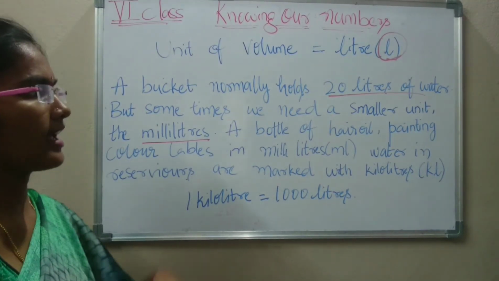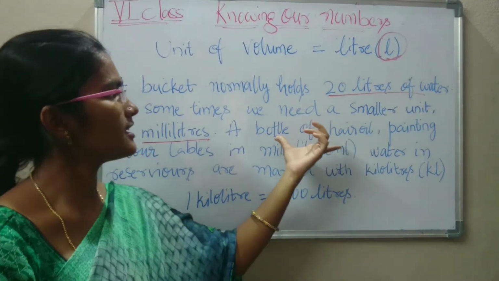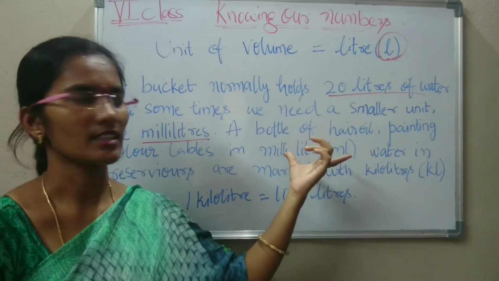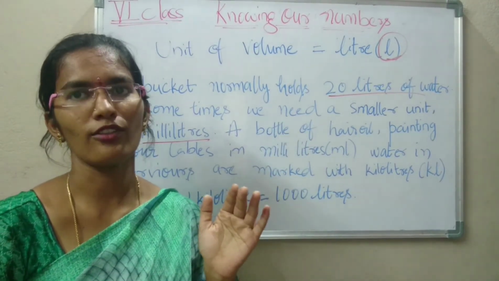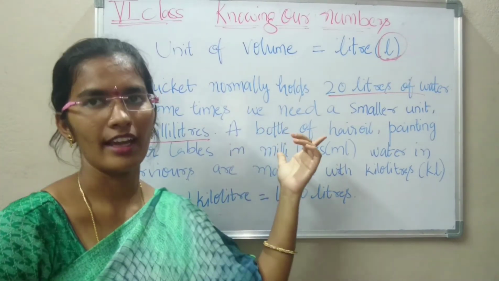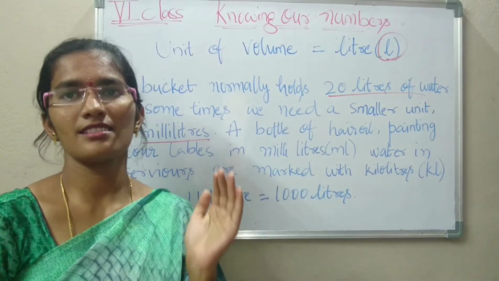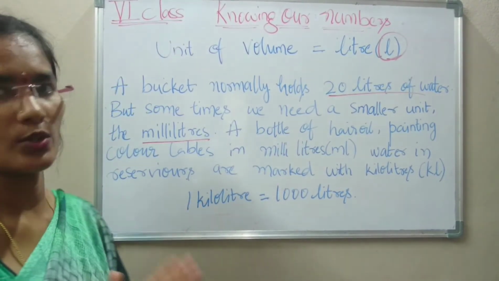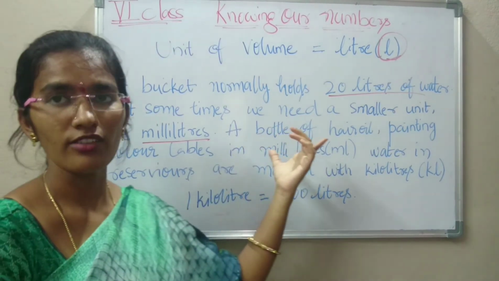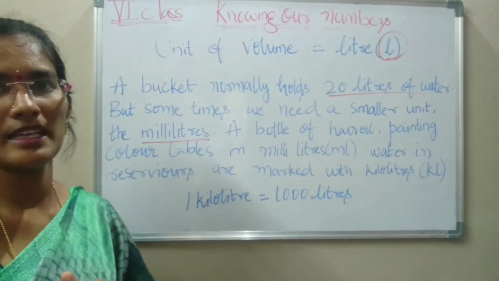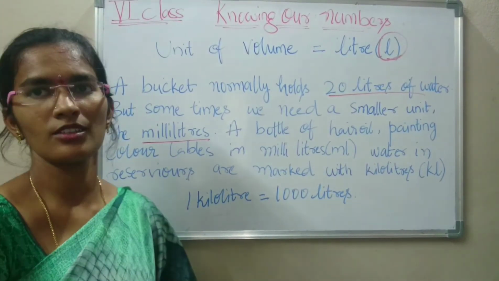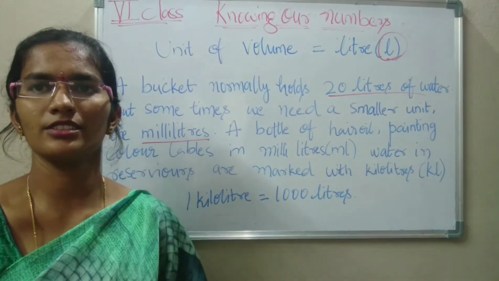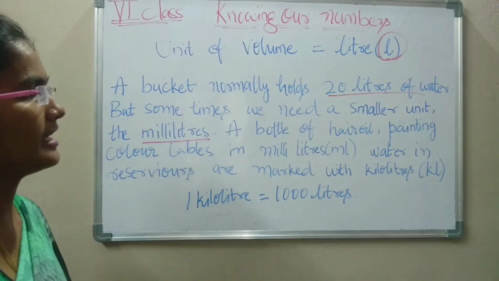A bottle of hair oil. For this we need a smaller unit. We do not need a bucket of oil. A bottle of hair oil we will need in some smaller unit, so that is why a bottle of hair oil comes under milliliters. Painting colors also come under milliliters.